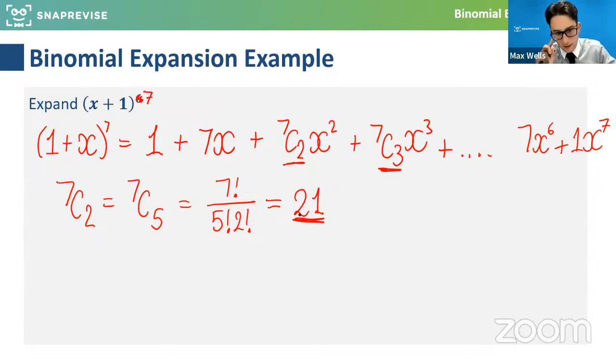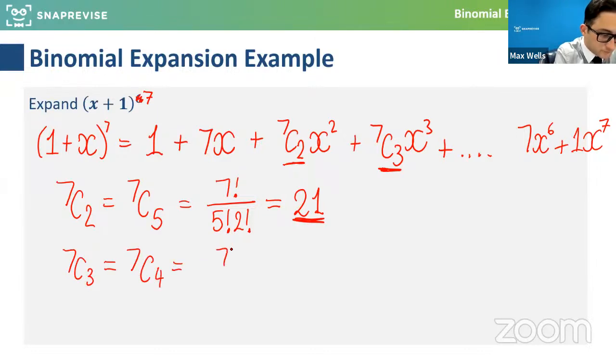There's 21 different ways of selecting 2 and 5 in little groups out of 7. So that means that when I get to those terms in this expansion, there's 21 ways of arranging that out of these 7 brackets. So that's really handy to know. And equally, it would be good if we can work out 7 choose 3, which is actually the same as 7 choose 4. And if we do that on our calculator, we end up with 35.